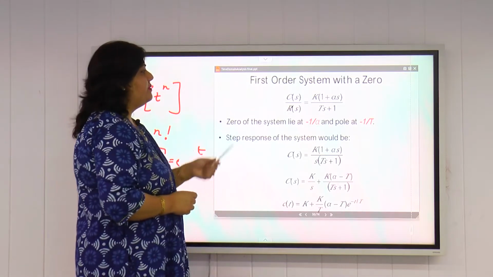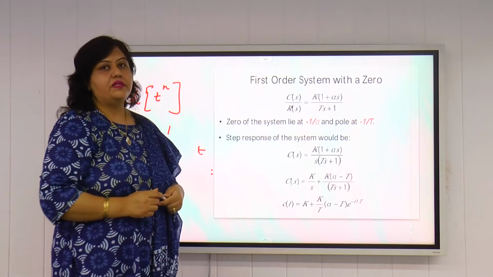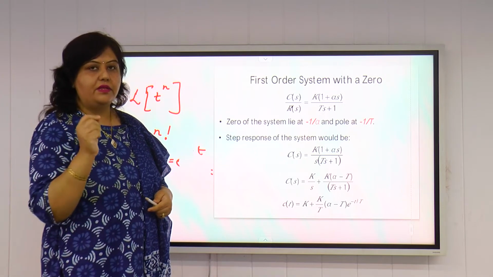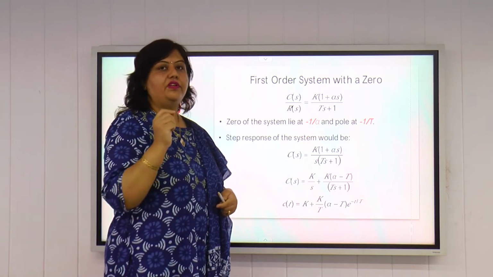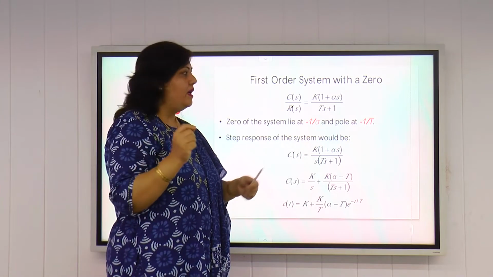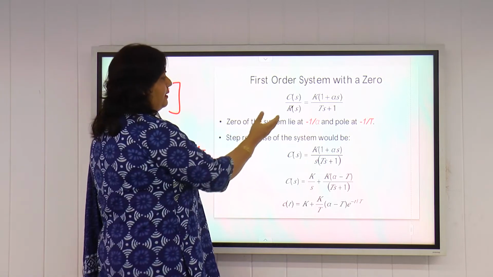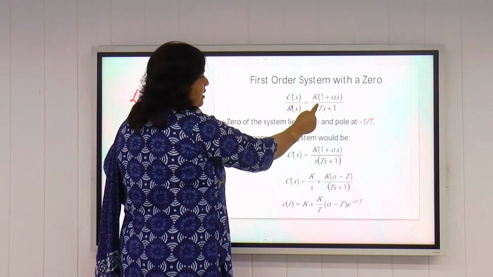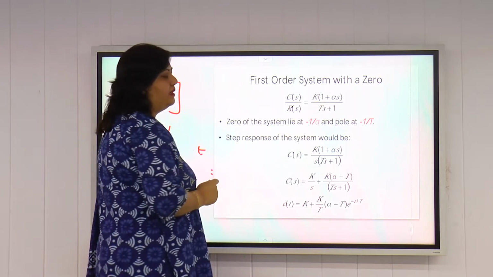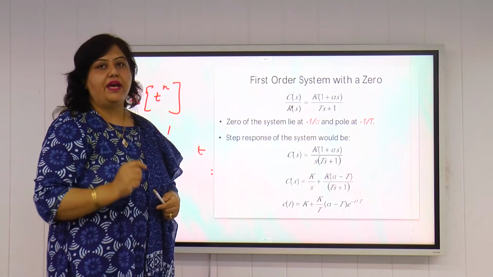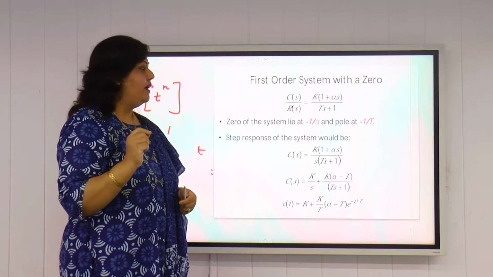Now first order system with a zero. In the previous system we have only taken the pole because we have only an s term in the denominator. The roots of the denominator are known as poles of the system and roots of the numerator are known as zeros of the system. So we are considering a zero here also. We have taken the term 1 plus alpha s in the numerator. If 1 plus alpha s is in the numerator, we have a zero at s equal to minus 1 by alpha.